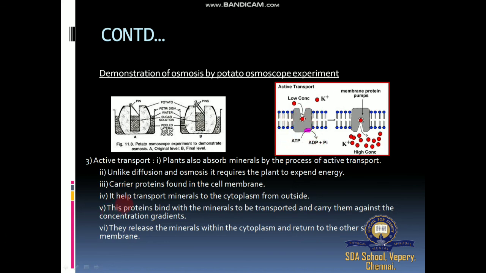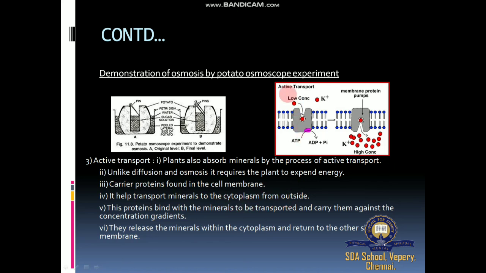Carrier proteins are found in the cell membrane. In the plasma membrane there are proteins called carrier proteins, and these carrier proteins transport minerals to the cytoplasm from outside.